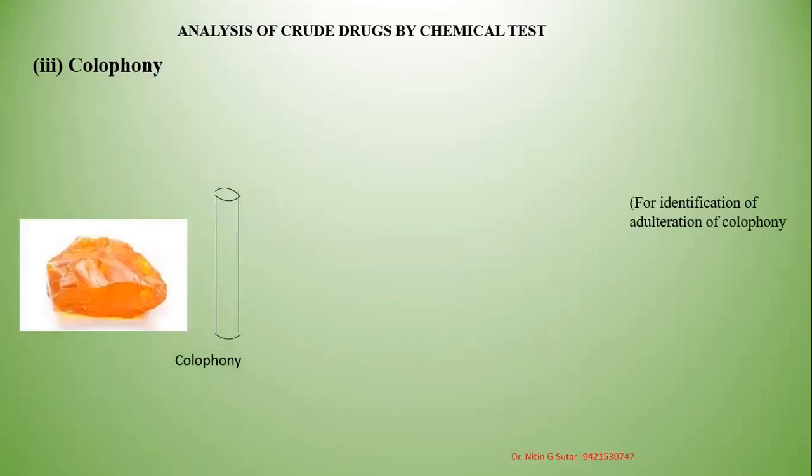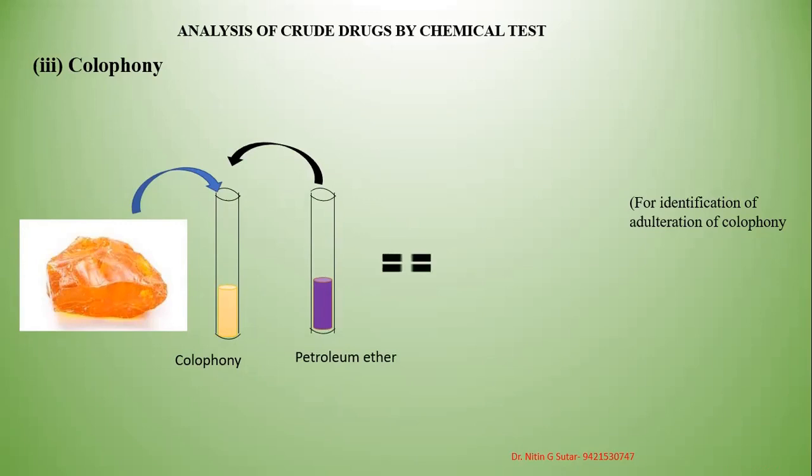Now the next test: colophony is taken in a test tube and treated with petroleum ether. It gives an emerald green color. This color is used for identification of adulterants in colophony. If adulterants have been added, you do not get the emerald green color, or there is a change in the color, which indicates that the colophony is adulterated.